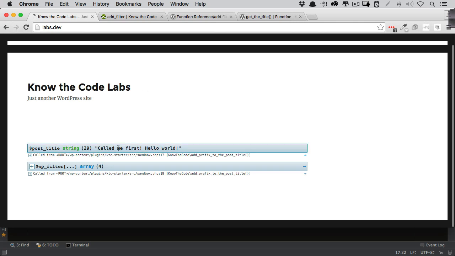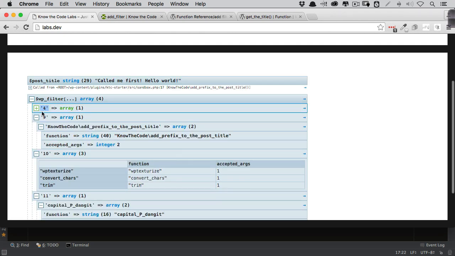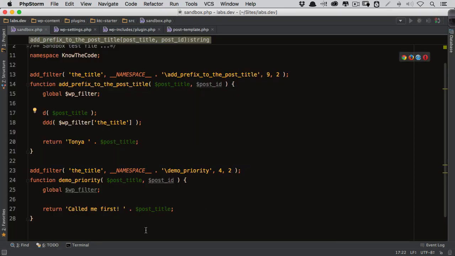Okay. Post title called me first. See? And then if I open this up, here's what I've got. I registered myself as 4. And here it is, demo priority. See that? So now it's going to happen before the 9. So if we go back and we look at that again, this one happens before that one.